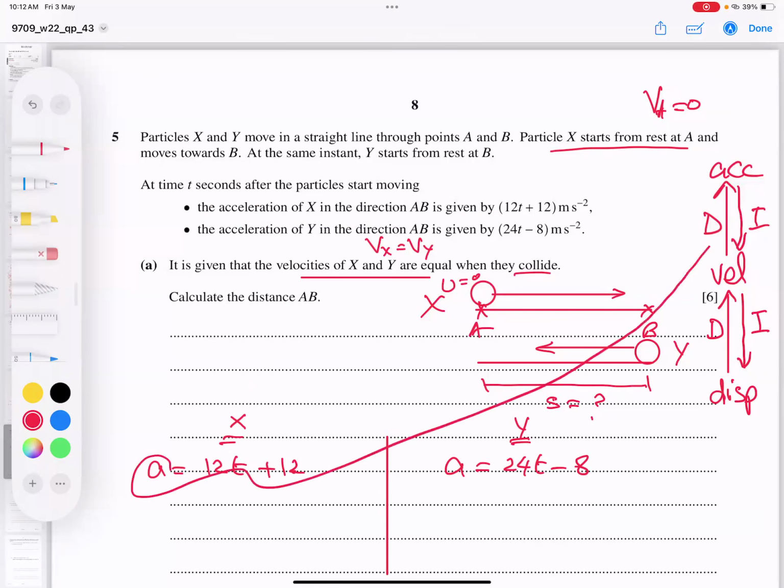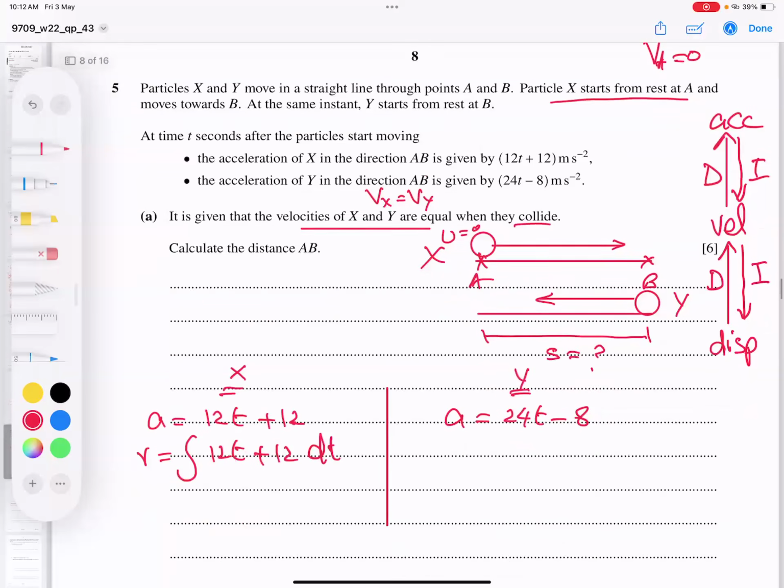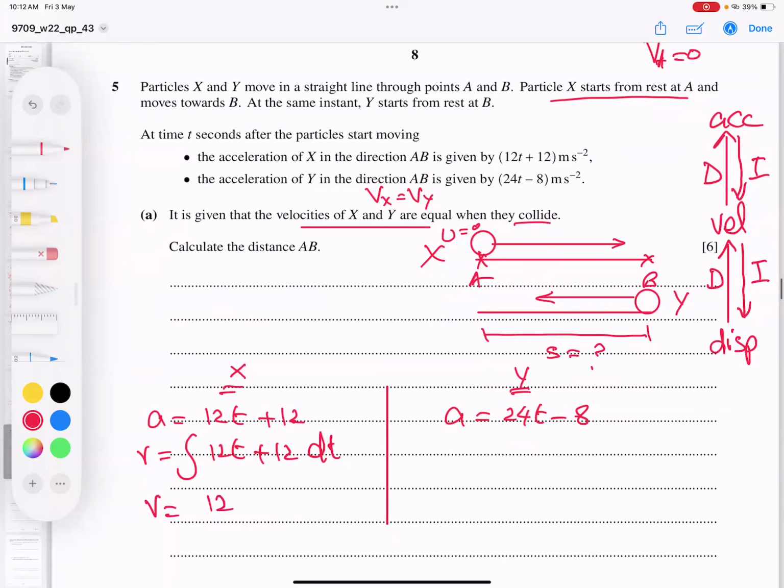Integrating both sides, when I integrate the acceleration, I will get velocity directly. Integral of 12t plus 12 dt: increase the power by 1 and divide by the same, so 12t becomes 6t squared, plus 12t plus c1.